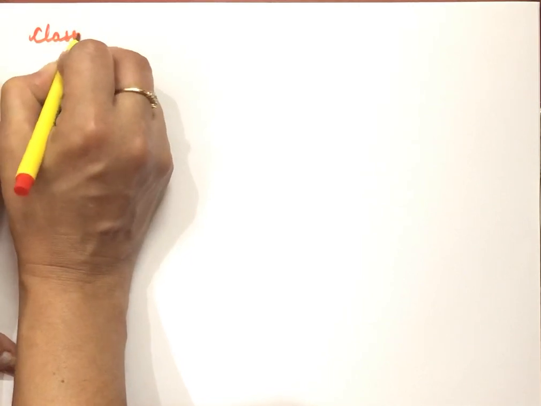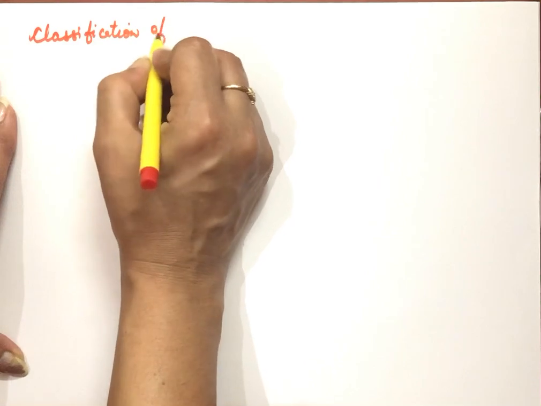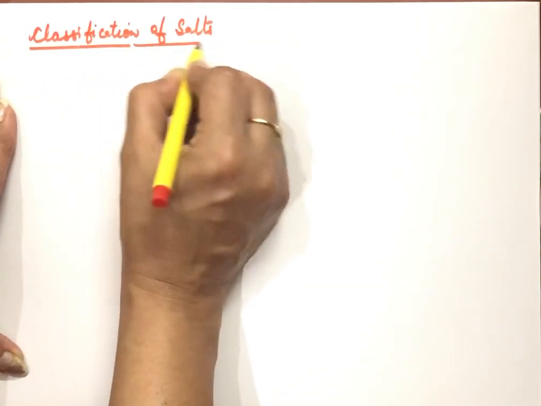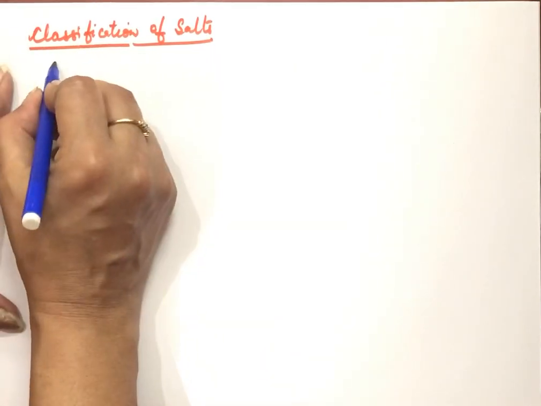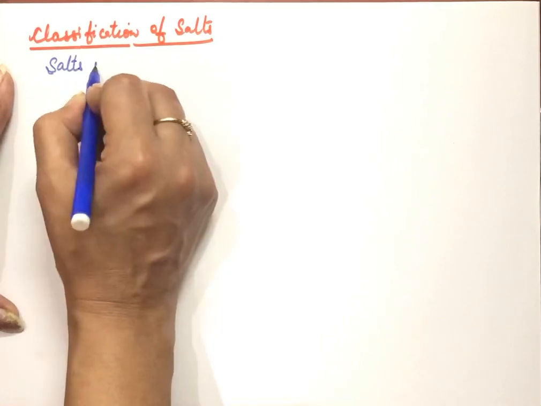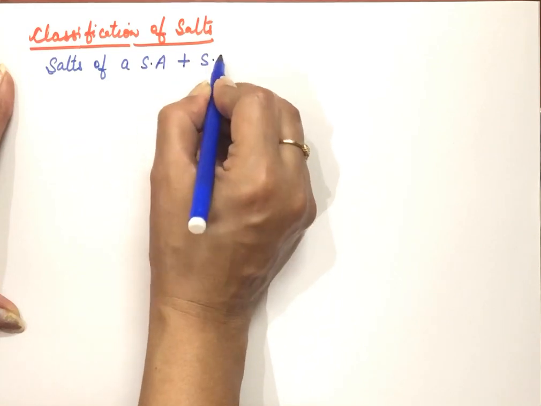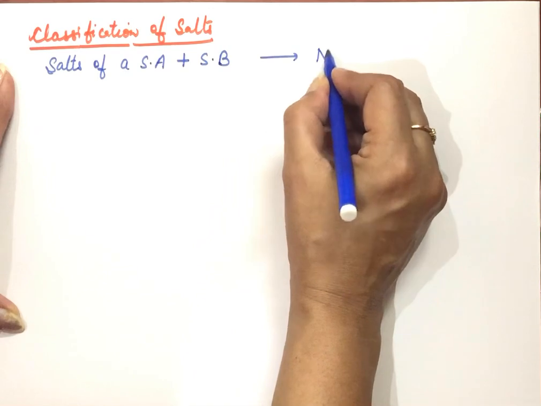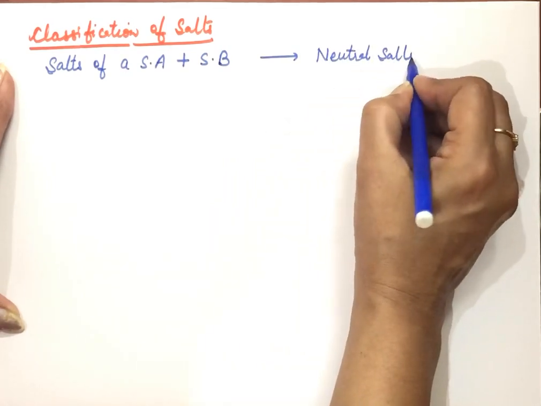Classification of salts. We can classify the salts into three categories. That is, the salt is acidic, it is basic, or the salt is neutral in nature. So there are three types of salts. So salts of a strong acid and a strong base, when dissolved in water, the solution is neutral. So these kinds of salts are known as neutral salts.